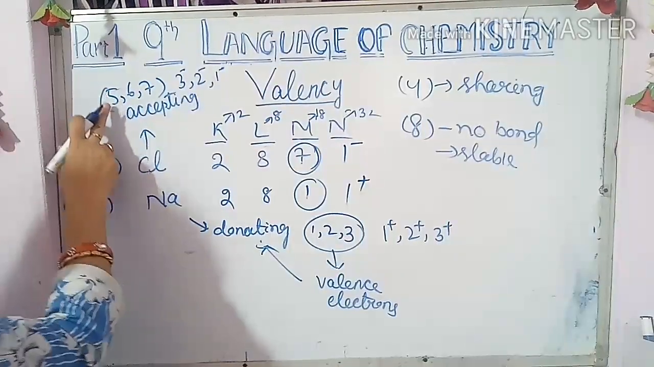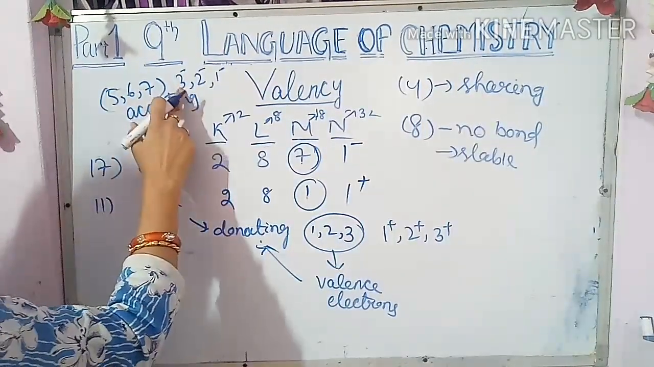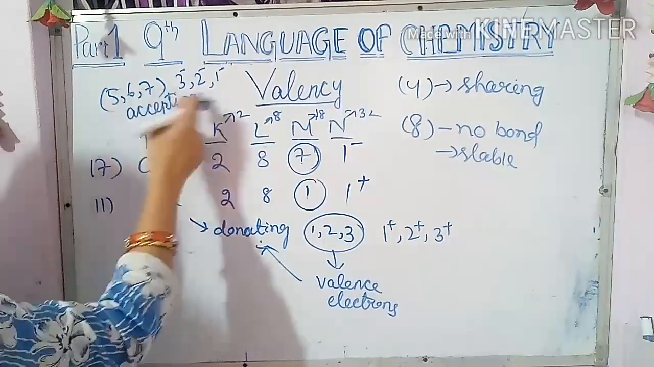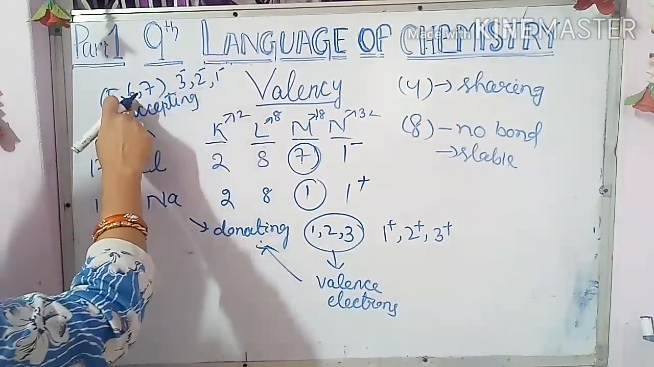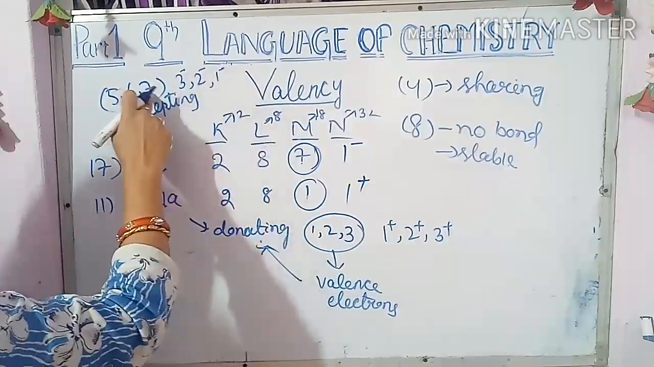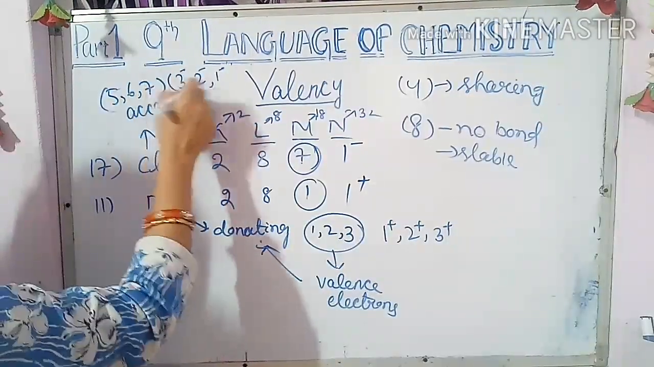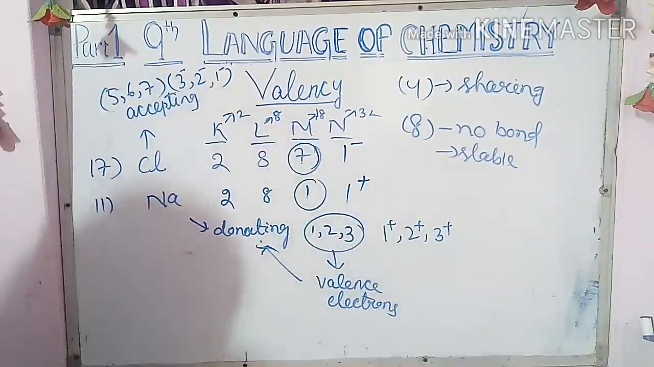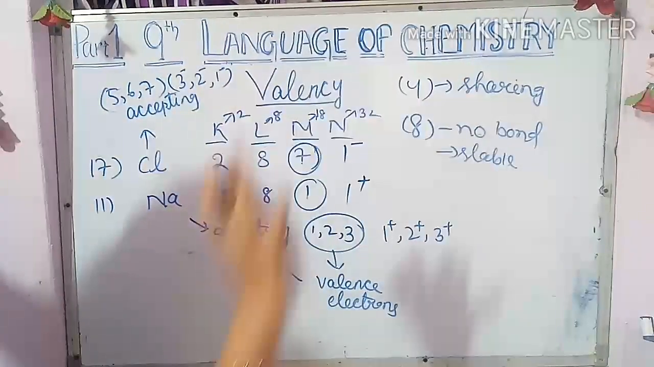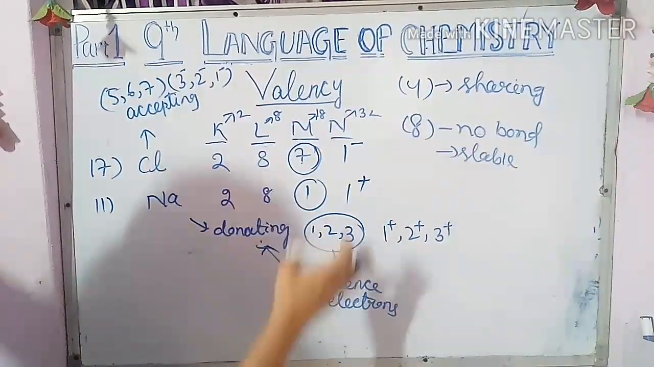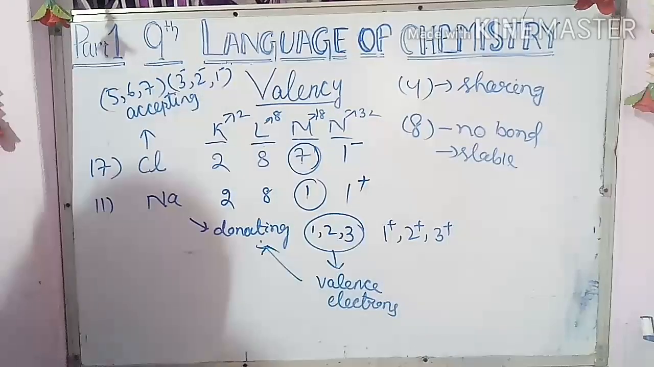Because if the valence electrons are 5, it needs 3 electrons to complete the octet. If the valence electrons are 6, it needs 2 electrons to complete the octet. If the valence electrons are 7, it needs 1 electron to complete the octet. That's why they are accepting. Here they are donating, here they are accepting. 4, again I am telling, they are sharing, and 8 no bond. So you have to remember what are the positive and what are the negative.